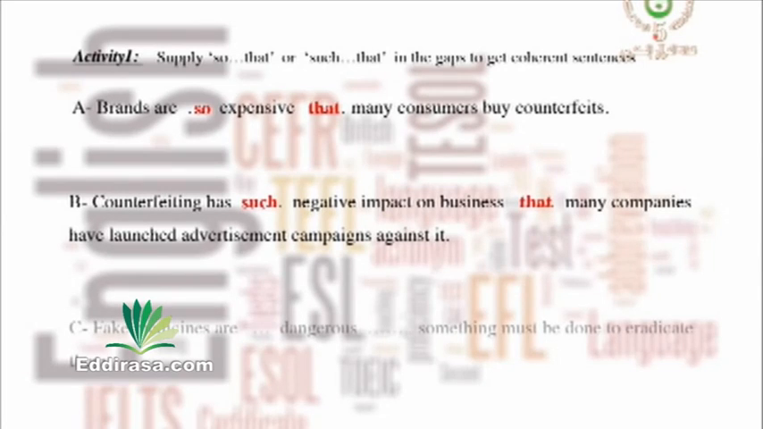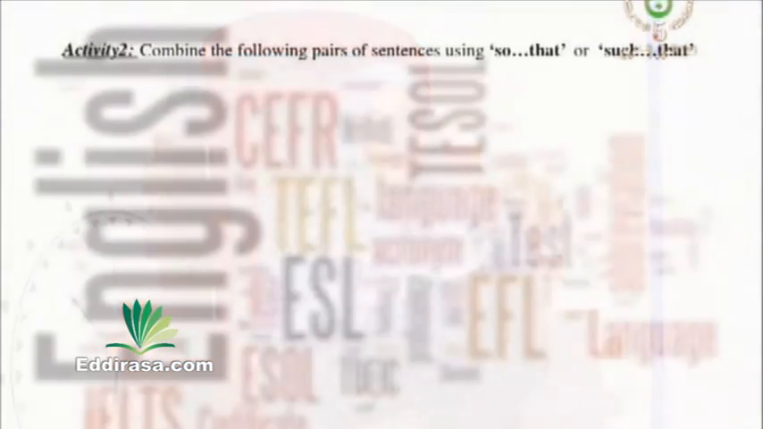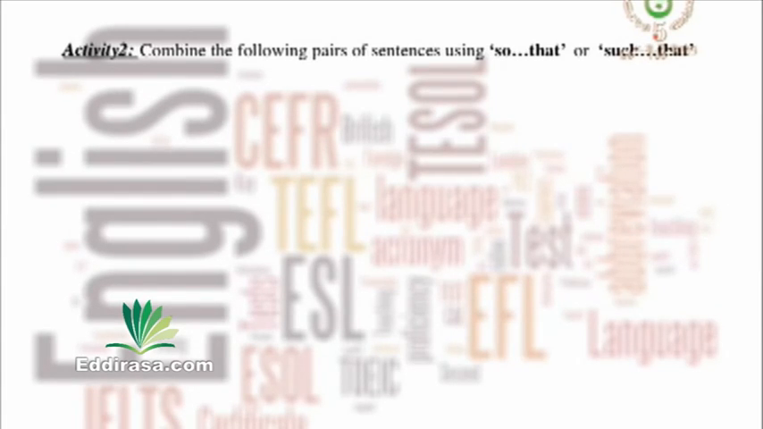The last sentence, fake medicines are dangerous. Gap, something must be done to eradicate them. This time, yes, we have an adjective also. So we are going to use, good, so dangerous that. So our sentence will be, fake medicines are so dangerous that something must be done to eradicate them. Well done. Now we are going to move to the second activity. Combine the pairs of sentences together using so that or such that and make the necessary changes, of course.